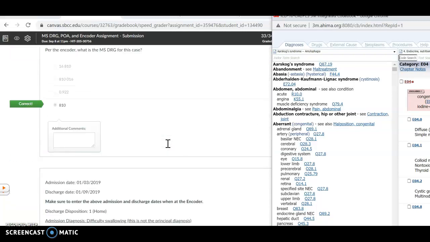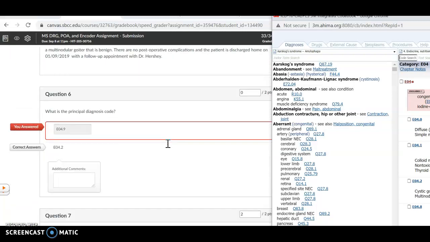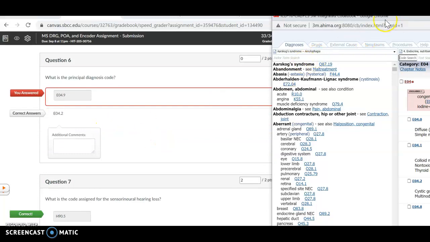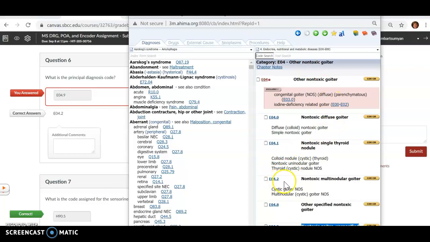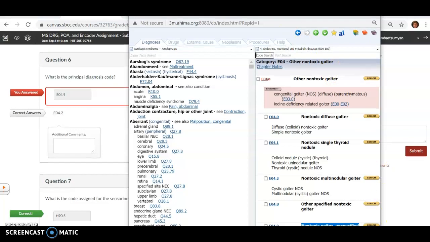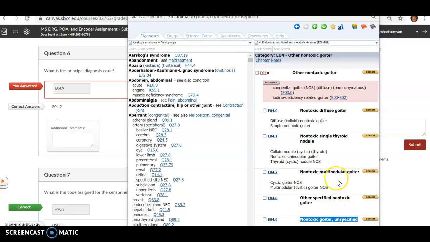Let's go down here to the other one you got incorrect. Okay, so the correct answer here, let me pull my code book over, is E04.2, the non-toxic multinodular. So basically what you coded was the unspecified. The reason we don't want to go with unspecified is because we do know that it's multinodular.